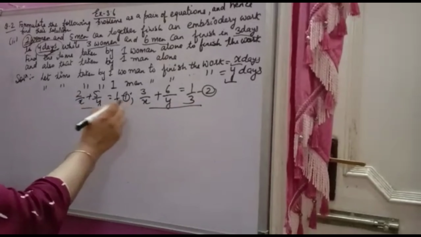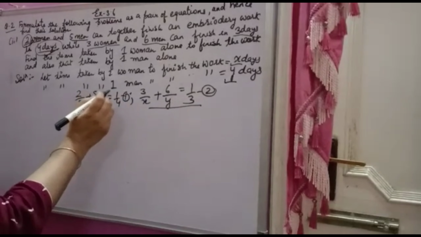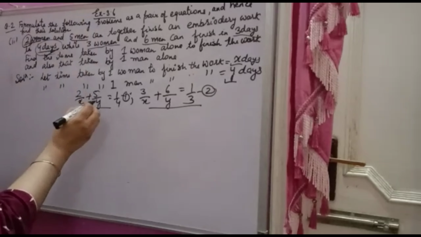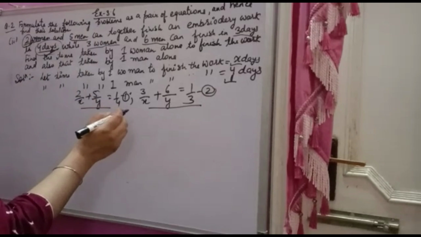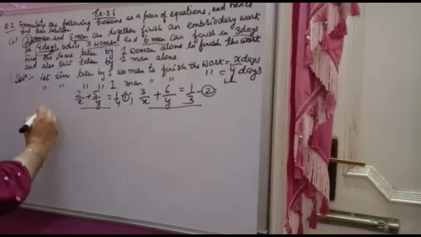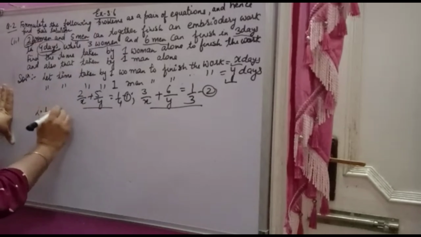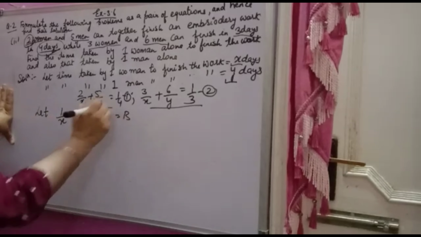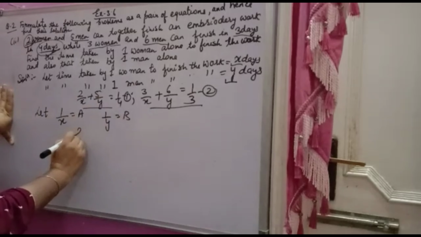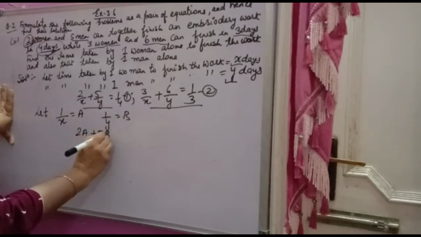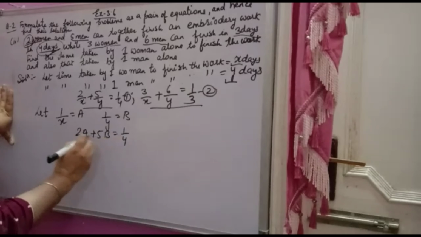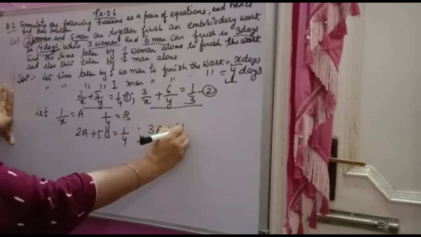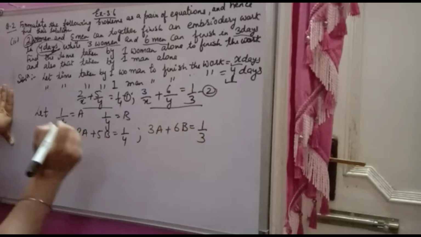You have to reduce them to linear equations and then solve as you have done in question number 1 of exercise 3.6. If you want those videos, you can subscribe to my channel Math Helper and you will get them. So for reducing them, you will assume 1 over x as a and 1 over y as b, and put them in the first and second equations. You will get 2a plus 5b is equal to 1 by 4, and this equation you will get 3a plus 6b is equal to 1 by 3.